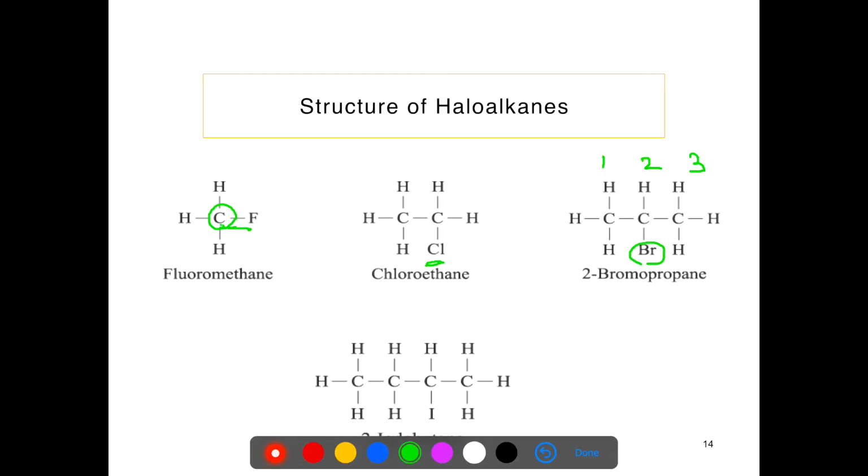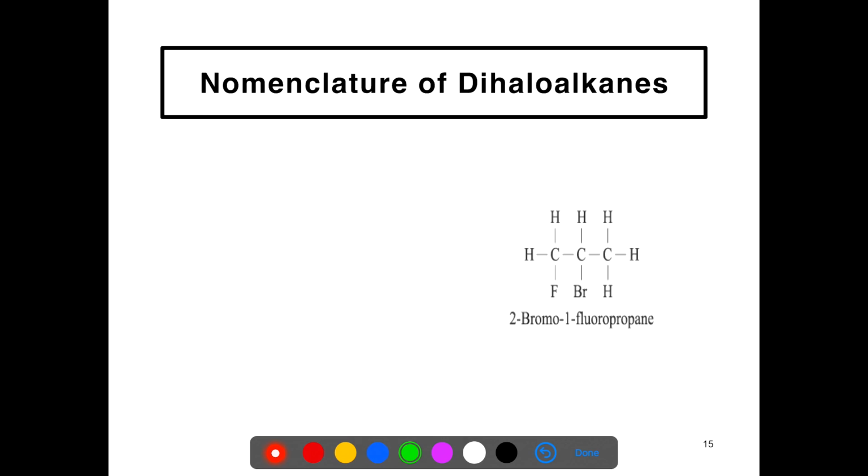How do we get this structure? Because here iodine is present on the second carbon atom. So we get this type of structure. Now we come to nomenclature of dihaloalkanes, in which 2 hydrogen atoms are substituted by 2 halogen atoms.